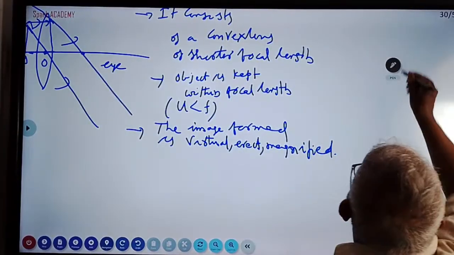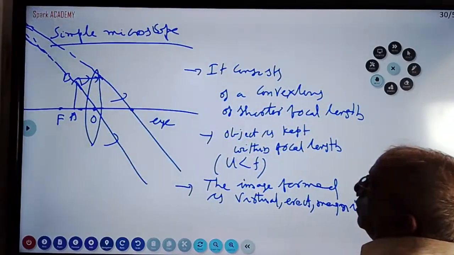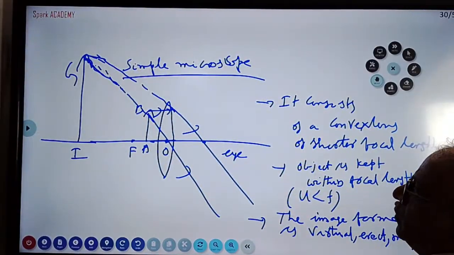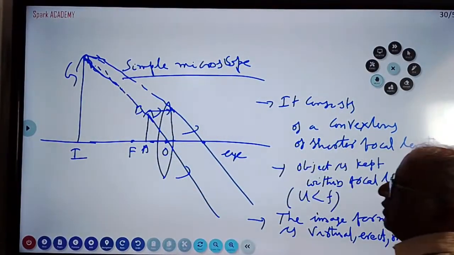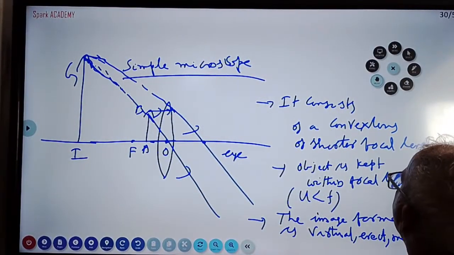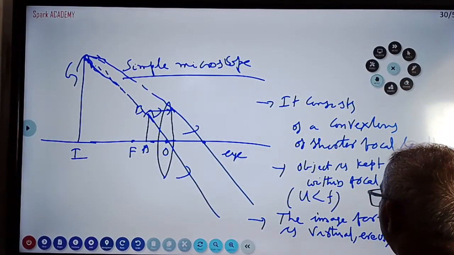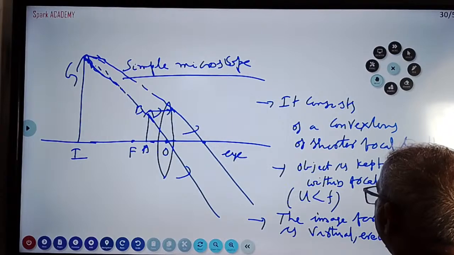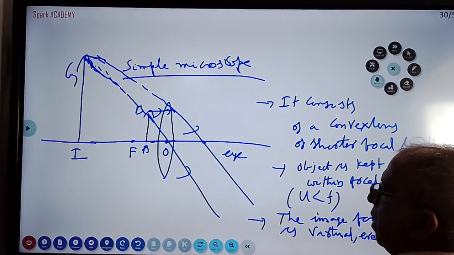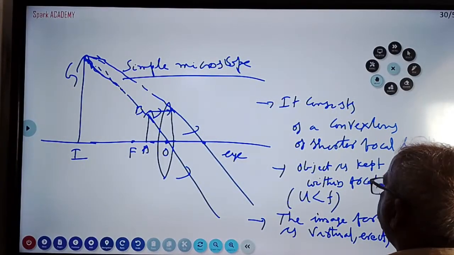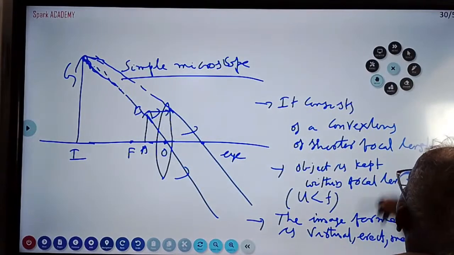I will bring down this diagram to you. I didn't draw it very properly, students. Take a scale, draw the same line and extend it. It consists of a convex lens of shorter focal length. The object is kept within the focal length, or equal to the focal length, or less than the focal length. The image formed is virtual, erect, and magnified. I is the image here. AB is the object.